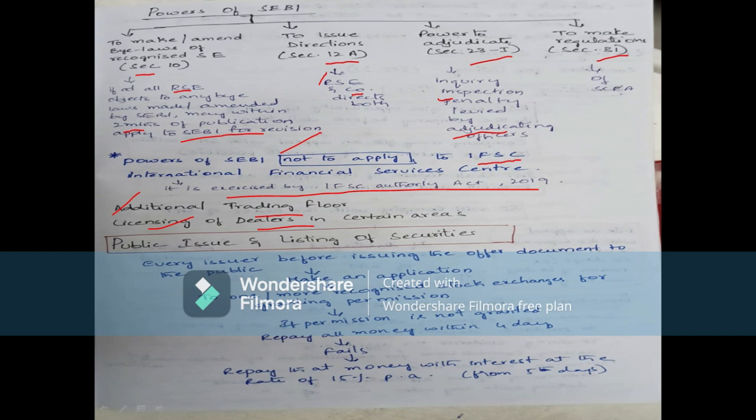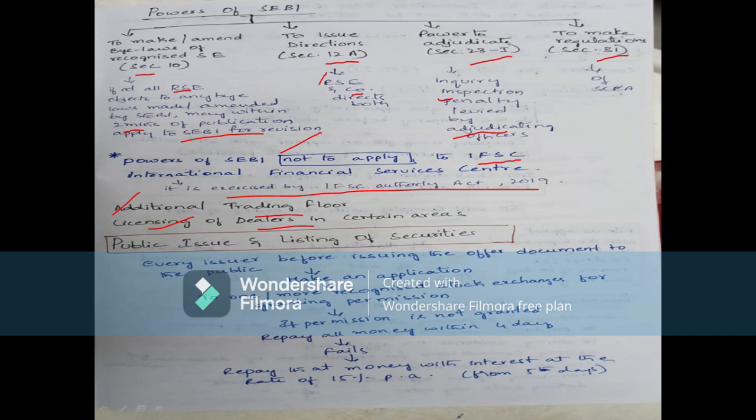No notification shall be issued with respect to any state or area unless the central government is satisfied that, having regard to the manner in which securities are being dealt with in such state or area, it is desirable or expedient, in the interest of trade or the public interest, that dealing should be regulated by a system of licensing.